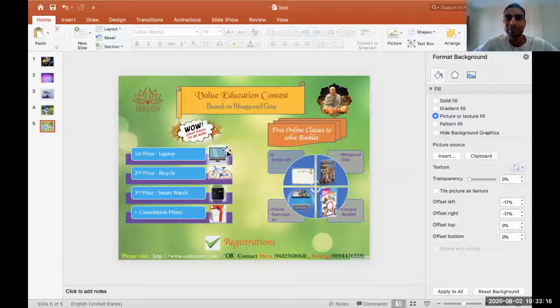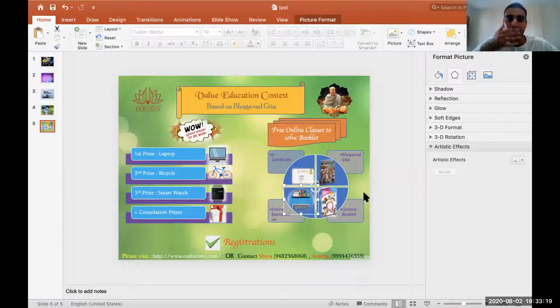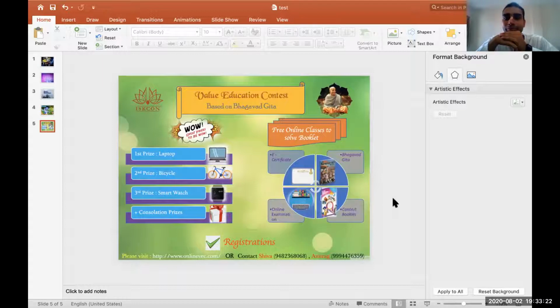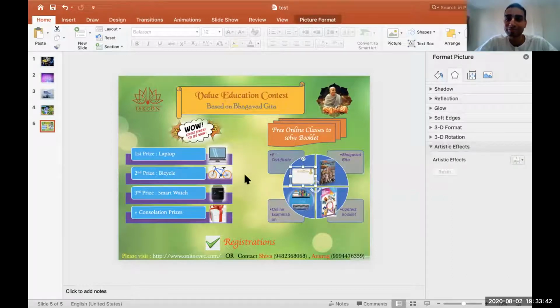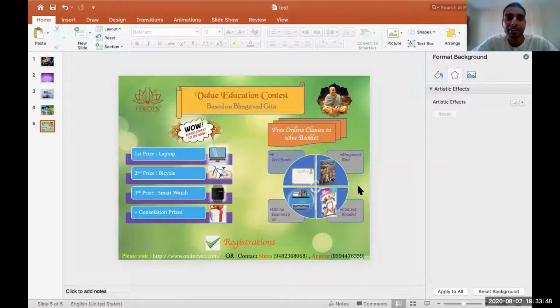This is nice, Praji. These images are not looking that much big. I'm thinking to change this format. Yes, Praji. Okay, you have used Smart Art a lot, na? Smart Art. This one, and here also, for this one. VEC booklet, this one also. This is nice, Praji. Only thing is, you could see now, that font Black Canary, that I downloaded and installed. Now it's visible. This is Black Canary.